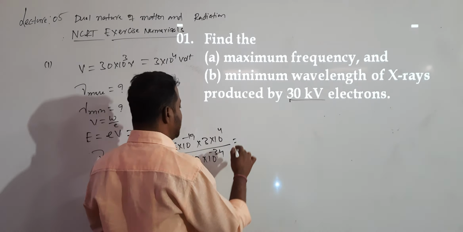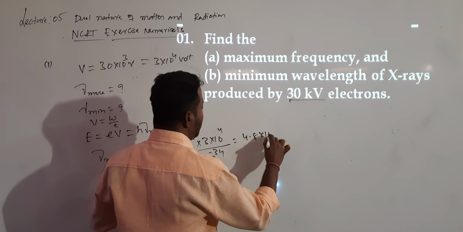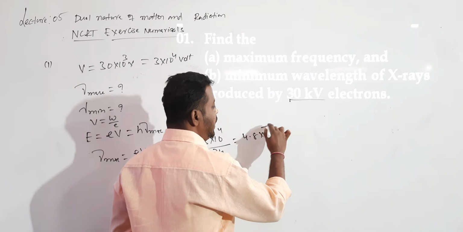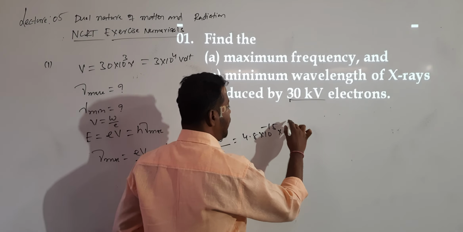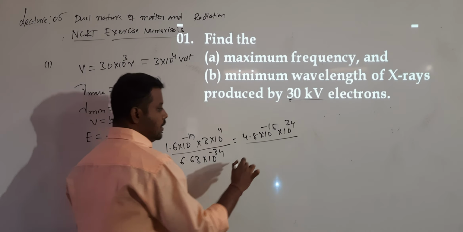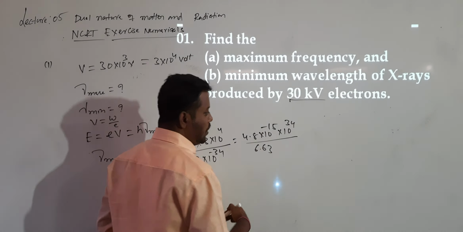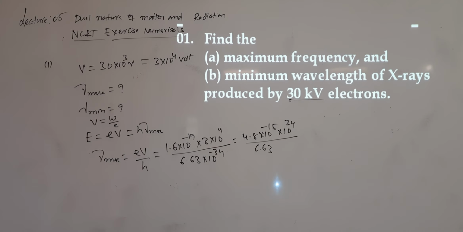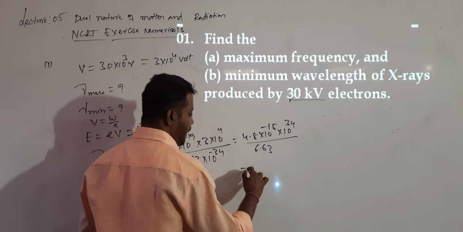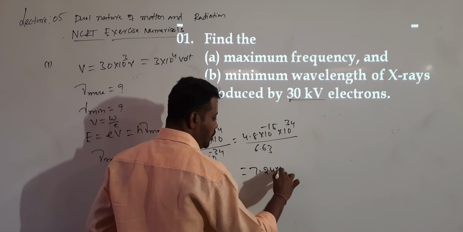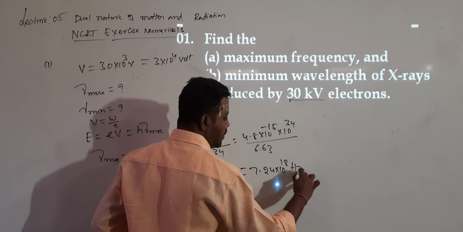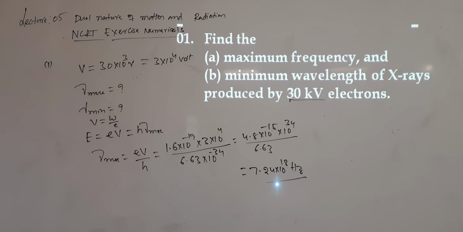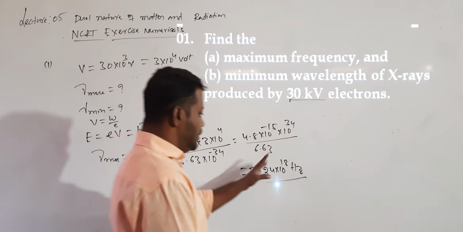Here I will get 4.8 into 10 power minus 19, 10 power plus 4. So that is 10 power minus 15, and the denominator 10 power of minus 34, divided by 6.63. Clear? So after total simplification, you will get the answer 7.24 into 10 to the power of 18 hertz. This is the maximum frequency value. Okay, using a calculator here, 7.24 into 10 to the power of 18 hertz.